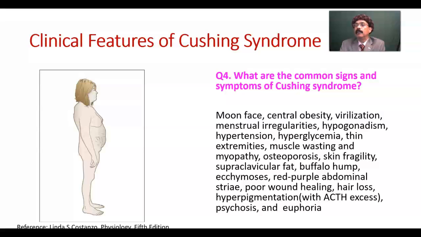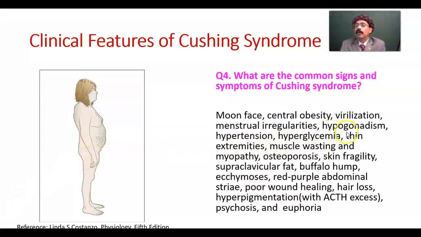Initially we call it hirsutism, then the body figure becomes like that of a male in a female. We call it virilization. That happens due to excessive androgen secretion, maybe testosterone.